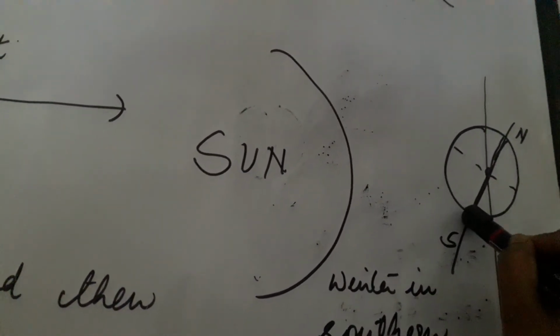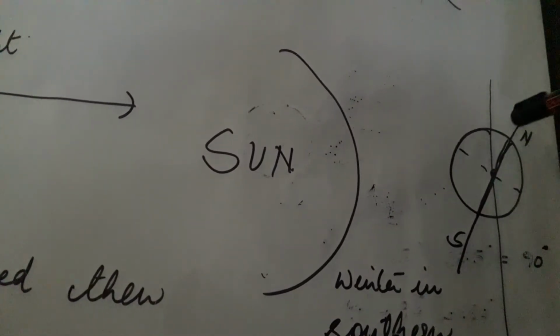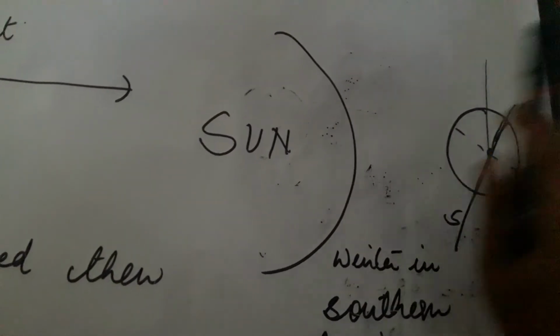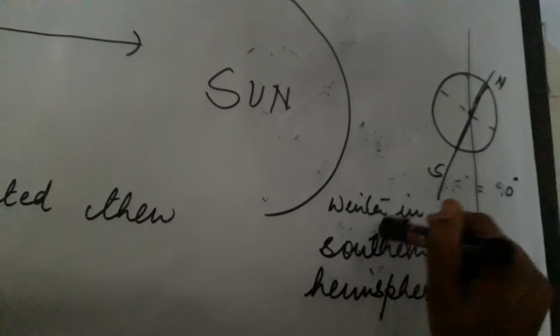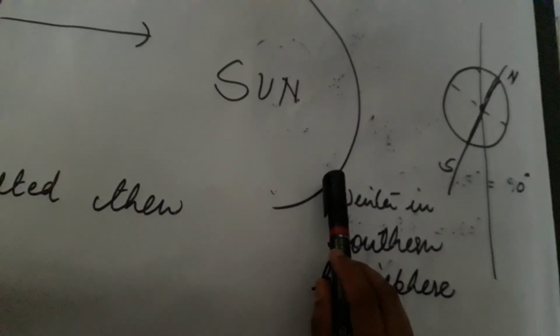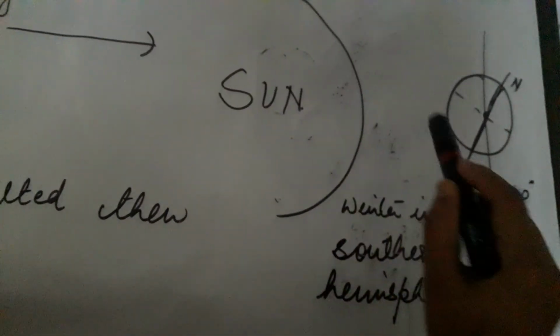So the southern hemisphere will experience summers and the northern hemisphere will receive winter. So the position of the earth has made the seasons to occur. And why the position of earth is changing? Because it is moving around the sun.